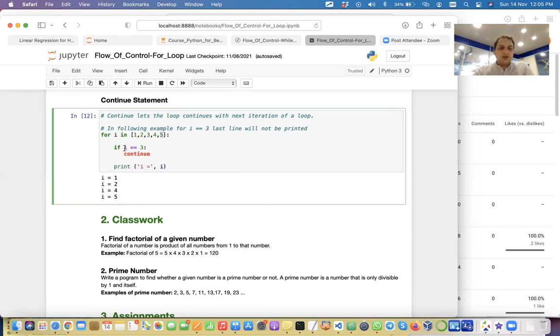5, so 5 is not equal to 3. So this if block will not be executed, this continue statement will not be executed, and this print statement will execute. So this is how continue works. Okay, this is how continue works. So is this continue clear to you? Yes, sir. Okay, good.